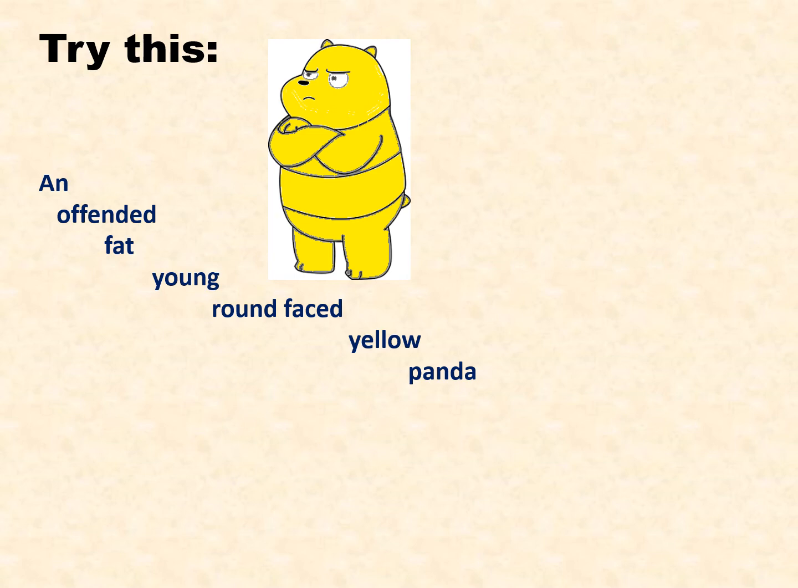See students, this is a noun phrase. In this noun phrase, an has been used first as the determiner. After that, 5 adjectives have been used to describe the noun panda. The order which we discussed earlier has been followed.